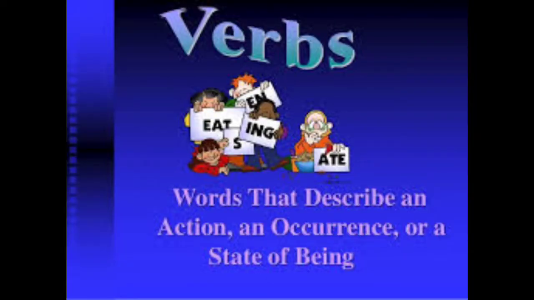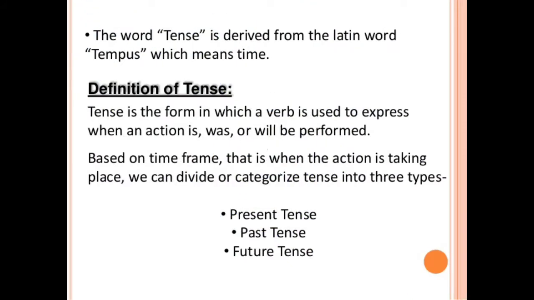Then what is meant by verb, children? We already know that verbs are the words that describe an action, an occurrence, or a state of being. That is known as verb. So, as I already told you, children, the word tense is derived from the Latin word tempus, which means time. So, tense is a form of verb. Tense is a form of verb which is used to express the action when it takes place.